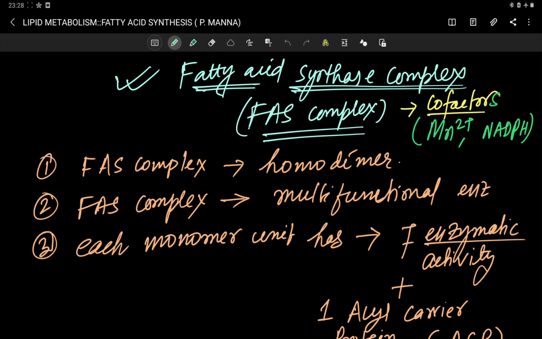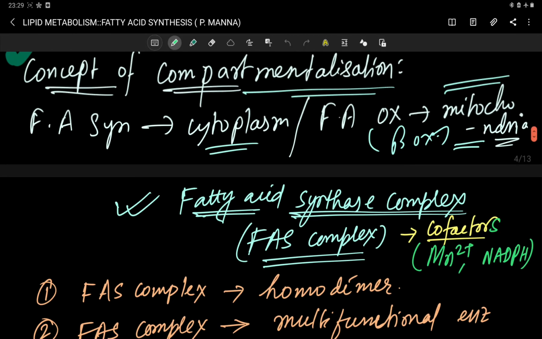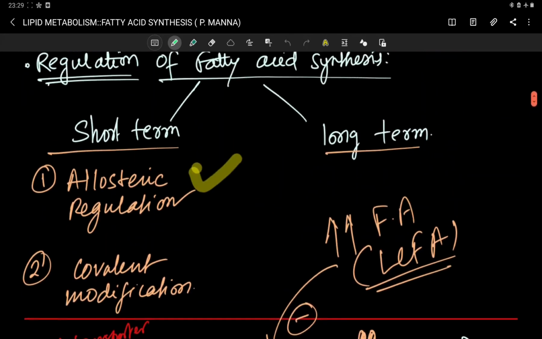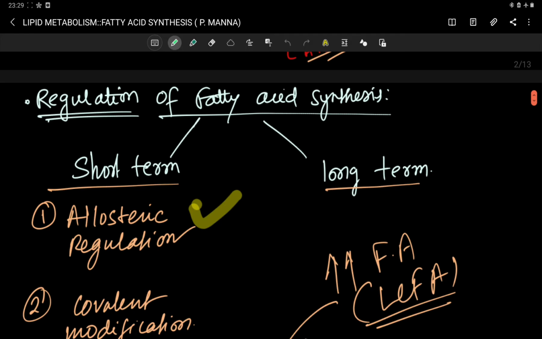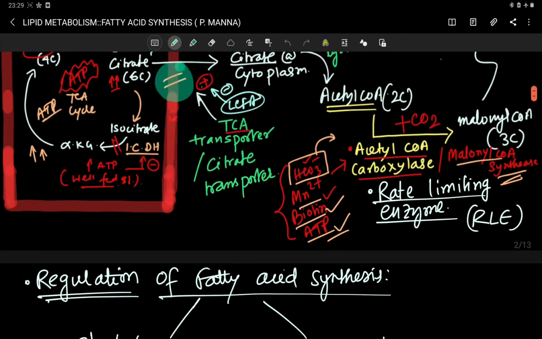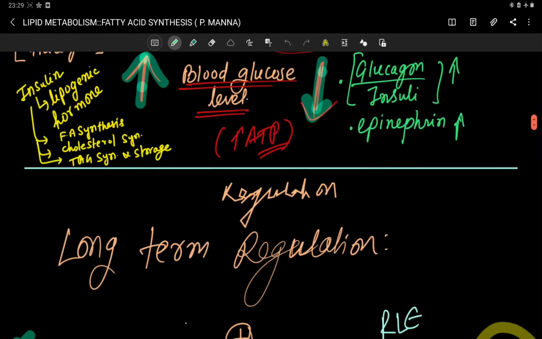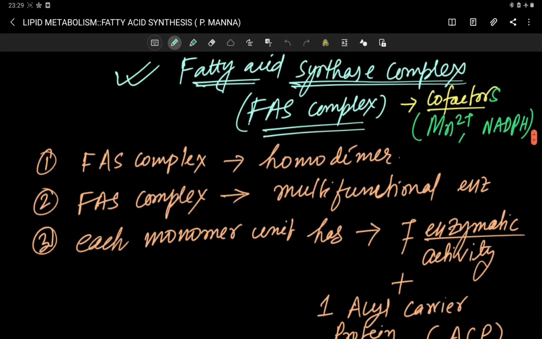So we are discussing fatty acid synthesis, and previously I already discussed the rate limiting enzyme for the fatty acid synthesis pathway, or de novo synthesis or biosynthesis pathway of fatty acid. I also told about the regulation of fatty acid synthesis. Your acetyl CoA carboxylase is the rate limiting enzyme for fatty acid synthesis.